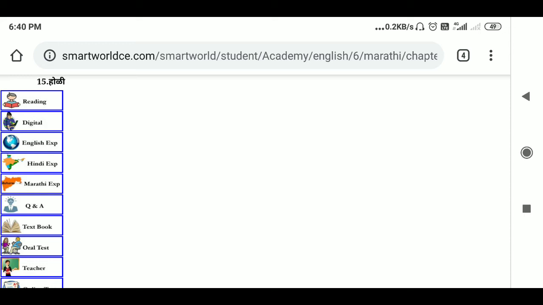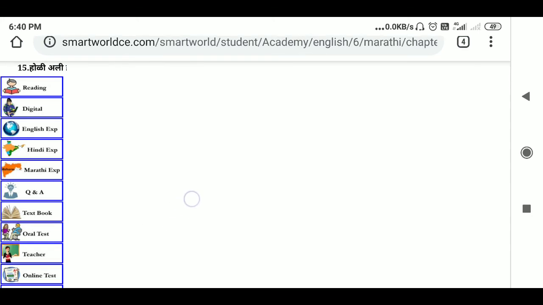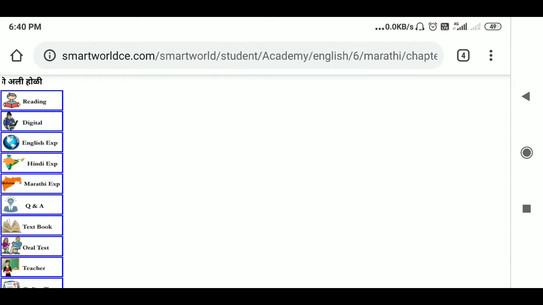For every chapter you have digital explanation, you have explanation in English, you have explanation in Hindi, you have explanation in Marathi. Then you will get the question answers, the textbook is there, oral test is there, then teacher's explanation is there, then online test is there. So for every chapter you have this many things. You can go through, you can see how you can do it, and you can enjoy learning.